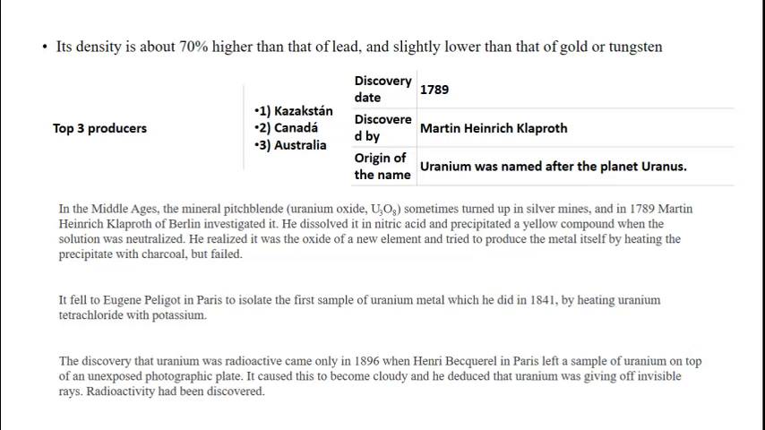The property of radioactivity in uranium was discovered in the year 1896 by Henry. In Paris he left a sample of uranium on top of an exposed photographic plate. It caused this to become cloudy, and he detected that uranium was giving off invisible rays, and radioactivity had been discovered in it.